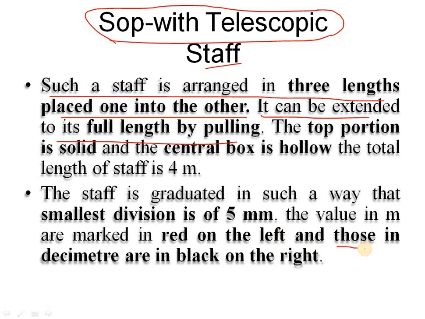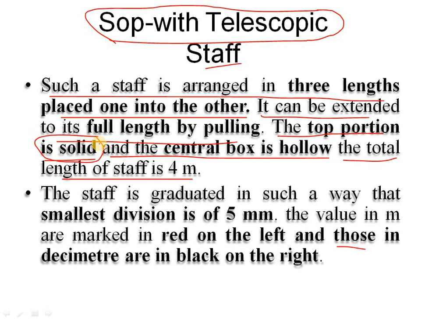Here you can see the top portion is solid and the central box is hollow. The total length of the staff is 4 meters, so it is an approximately 4 meter staff. Here, the top portion will be the solid portion.